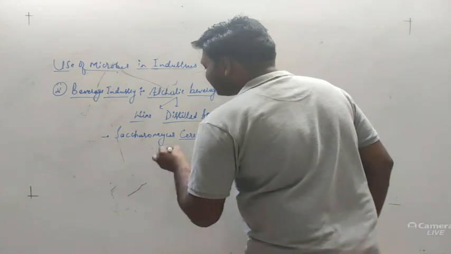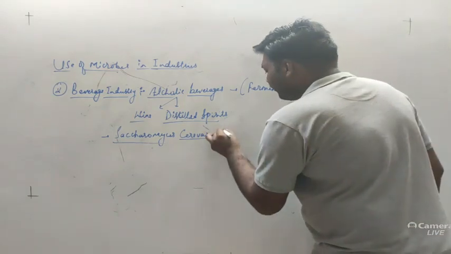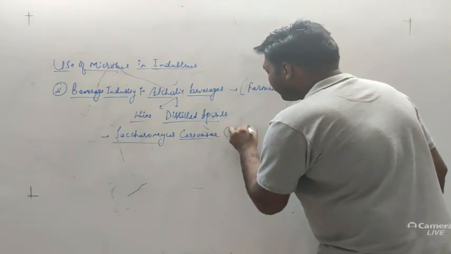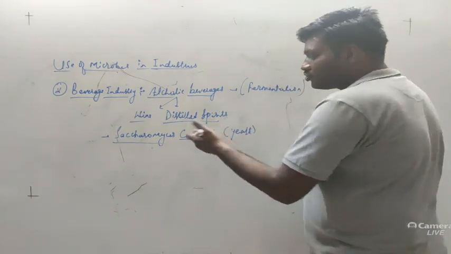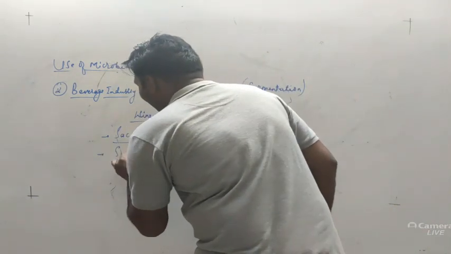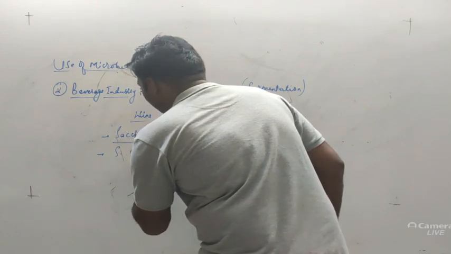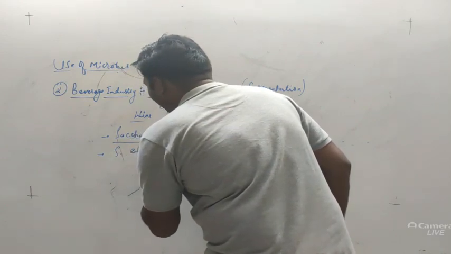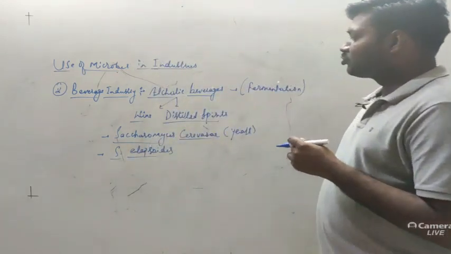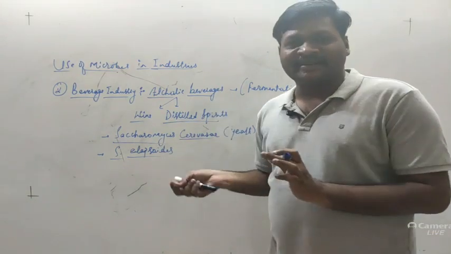That is the yeast; generally we call it yeast. Another strain is Saccharomyces ellipsoides. So here, two different strains can be used for the production of wine or distilled spirits.